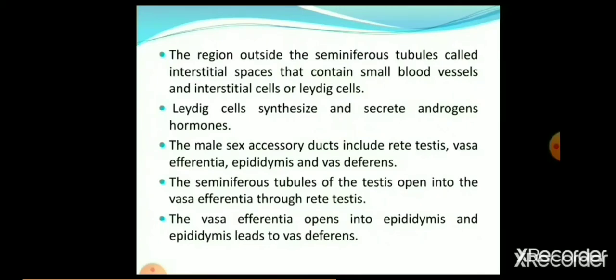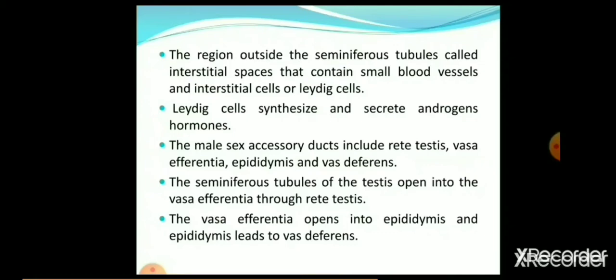The region outside the seminiferous tubules is called the interstitial space, which contains small blood vessels and interstitial cells or Leydig cells. Leydig cells synthesize and secrete androgens, that is, male hormone. Androgen means male hormone. The male sex accessory ducts include rete testis, vasa efferentia, epididymis, and vas deferens. You have seen this in the previous diagram. Rete testis opens into vasa efferentia, that opens to the epididymis. The epididymis opens into the vas deferens.